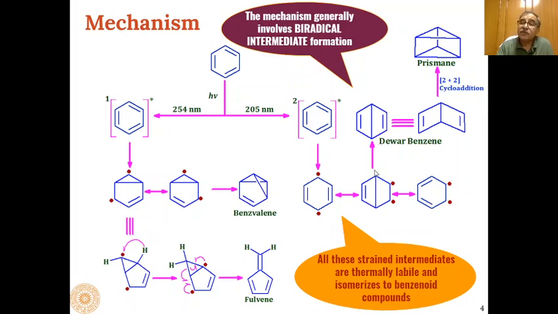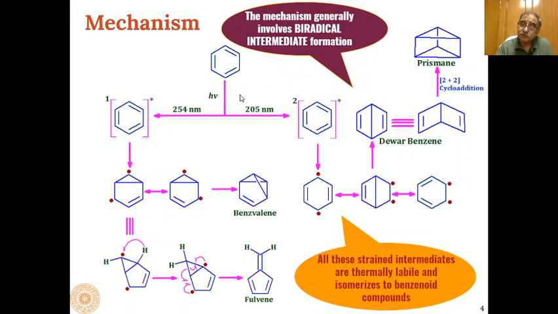And then conversion of all these radicals can take place to give us Dewar benzene. And in Dewar benzene, this double bond means 2 electrons, this double bond means 2 electrons. So one electron from here, one electron from here, they can form a carbon-carbon bond like this. Similarly, one electron is remaining over here, and one electron is remaining over here, they will form a carbon-carbon bond at this place. So by 2+2 cycloaddition we will get prismane as the product.